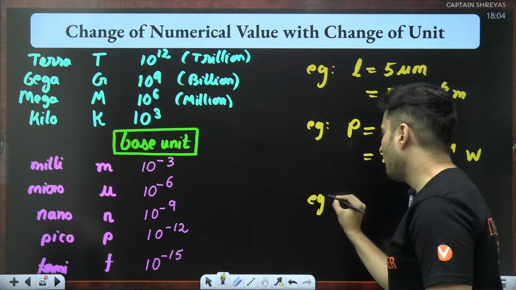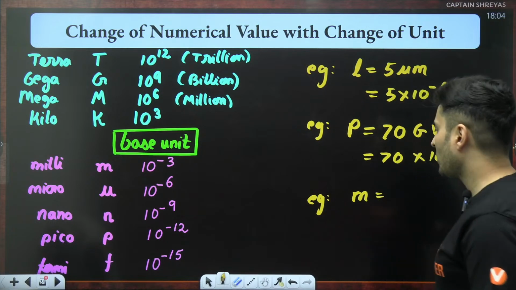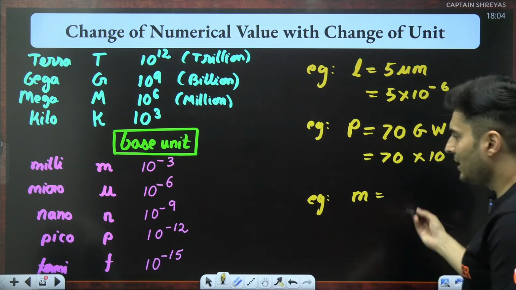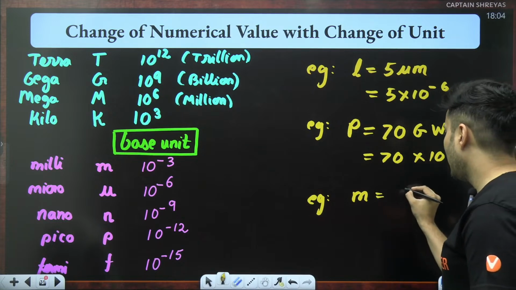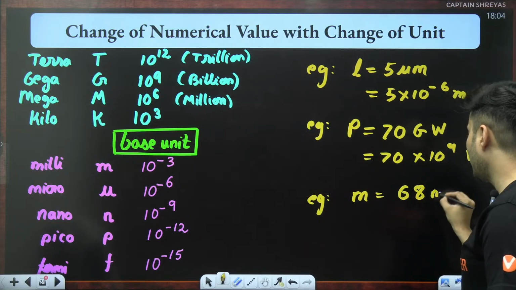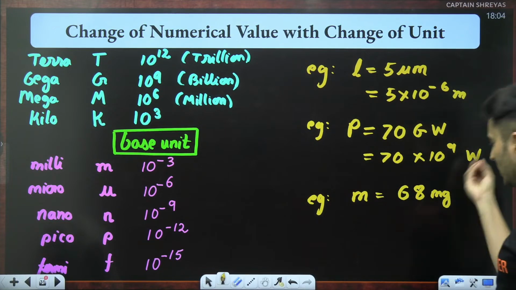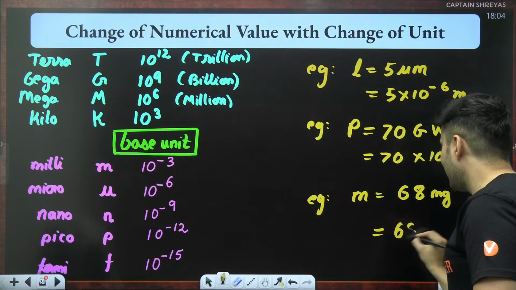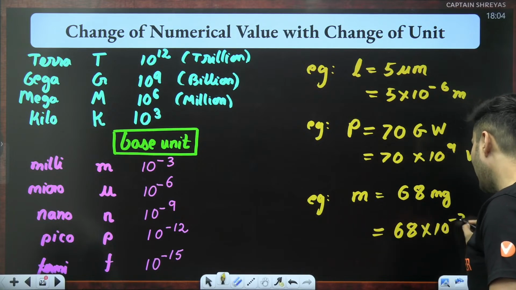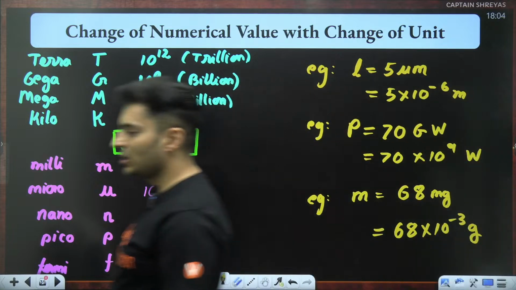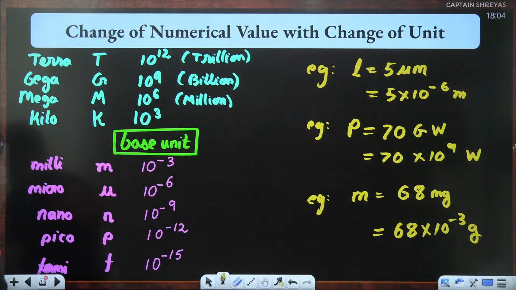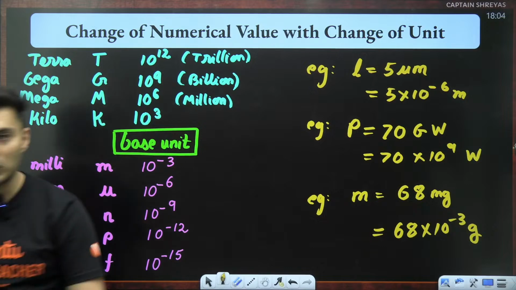When I say the mass of that object is, let's say, 68 milligram, or the dosage of the tablet is 68 milligram, it means it is 68. Milli is 10 to the power minus 3. So 68 into 10 to the power minus 3 grams. That is what it stands for. Understood? These are the prefixes which are used.